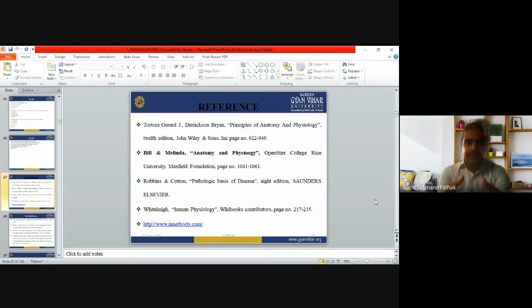Now you can follow reference books like Tortora, which is Principles of Anatomy and Physiology. You can just search Tortora and you will find it. Bill Melinda, anatomy and physiology, is there. Robbins and Cotran is there, on pathological disease, the basis of disease. The nervous system regulates all the activities of the body. So if the nervous system fails and does not perform its functions, a number of diseases will develop. You can see the number of diseases mentioned in Robbins and Cotran, so you will understand their pathological conditions.